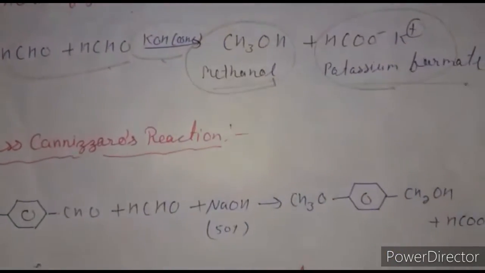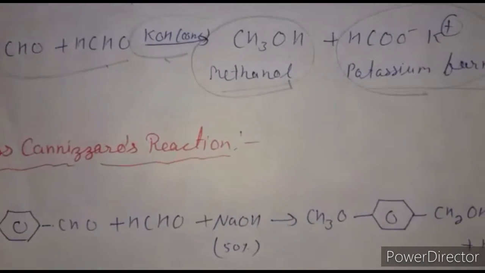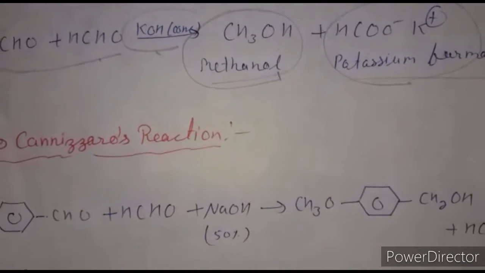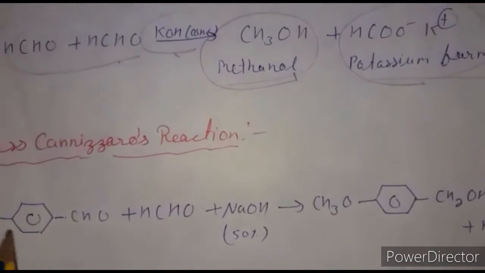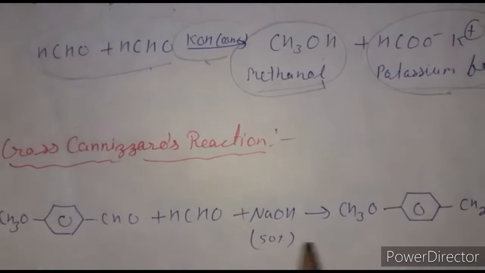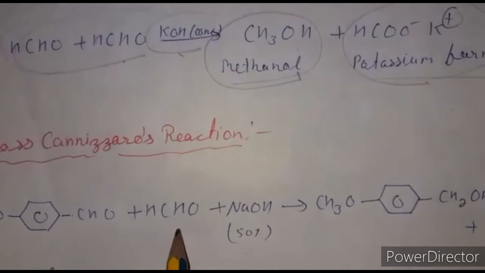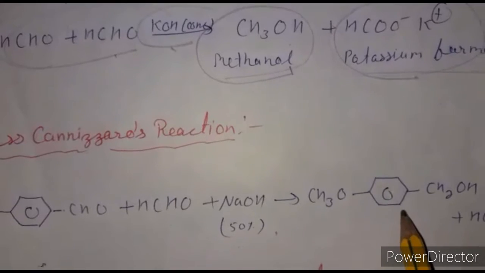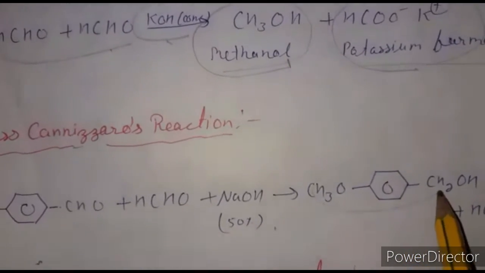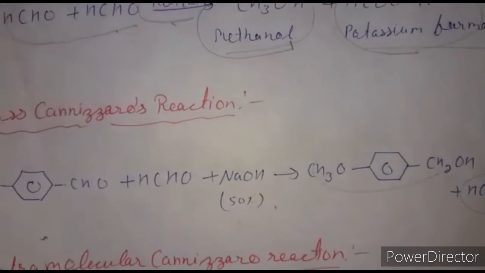Next we take the cross Cannizzaro reaction. This occurs between two different aldehydes, both of which don't contain alpha hydrogen atoms. The first one is para-methoxybenzaldehyde and formaldehyde in 50% solution of NaOH. It forms para-methoxybenzyl alcohol, which is the reduced form, and sodium formate.